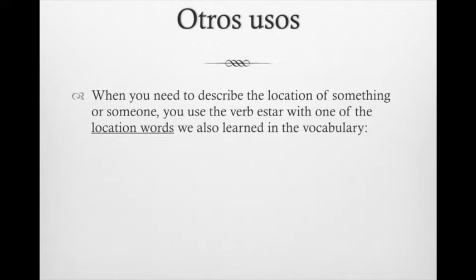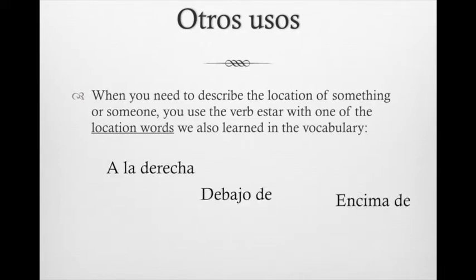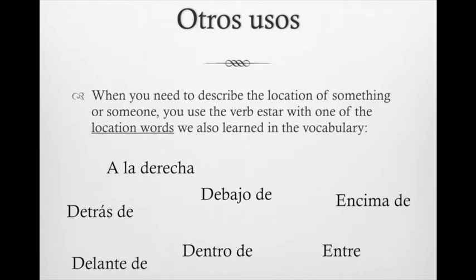If the first half of the rule is to tell how you feel, the second half is to describe where you are. We can also use the location words in our vocabulary to describe where things are. For example, a la derecha, to the right of, encima de, on top of, debajo de is below, detrás de is behind, entre is between, dentro de, inside, delante de, in front of, a la izquierda is to the left of. So if we want to say where something is in relation to something else, for example, the desk is to the right of the table, that is describing its location, we'd use the verb estar.